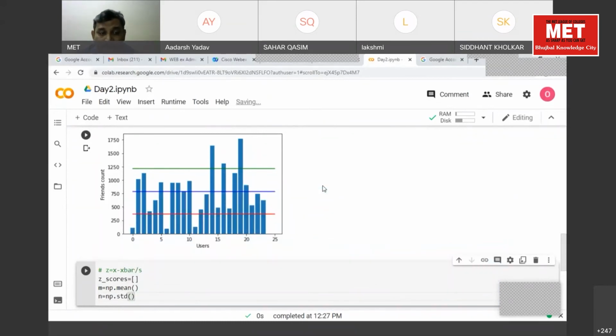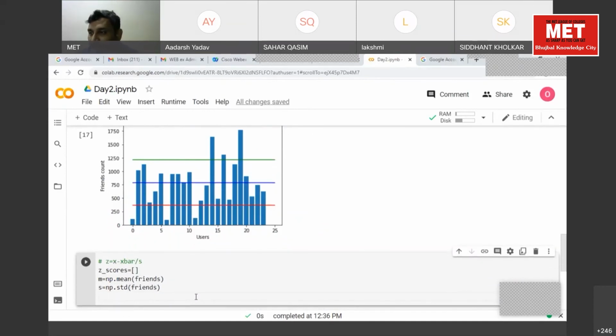Now what should I pass in mean? Friends. And what should I pass in std? Friends. Okay. So we got our mean and the standard deviation, not n, I'll call it s. Now, how will you get x? Where is the x? Okay, done till this point.